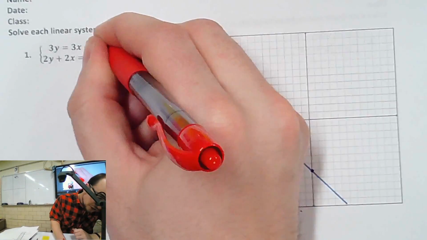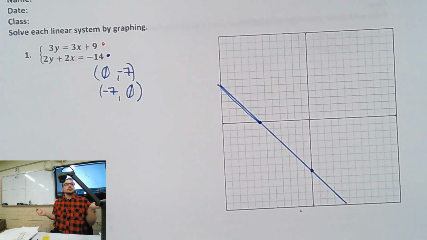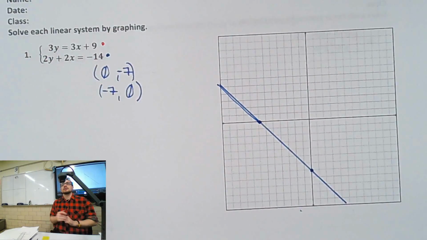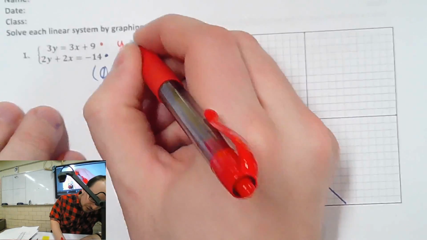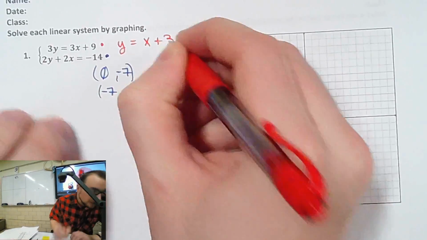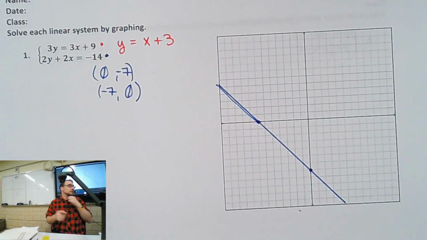The top equation, is it in any form yet? It's not point slope, it's not standard, it's not y equals mx plus b slope intercept. But what can we do to make it into one of those? You can divide by 3. We divide everything by 3. So if I do that, I get y equals x plus 3. As long as we do it to everything, it's fine. It's algebra. And I can graph that now.